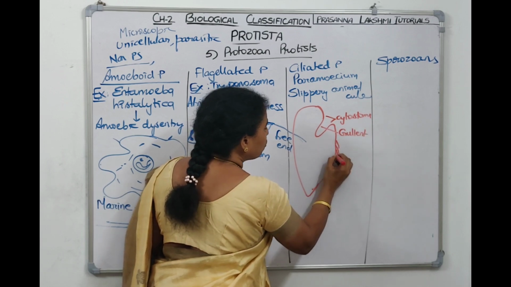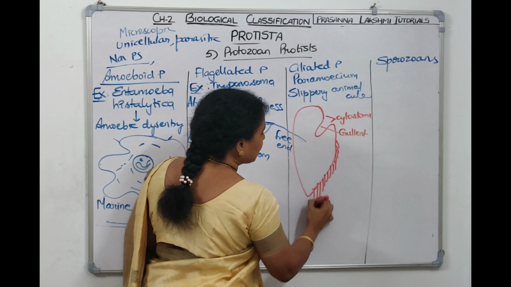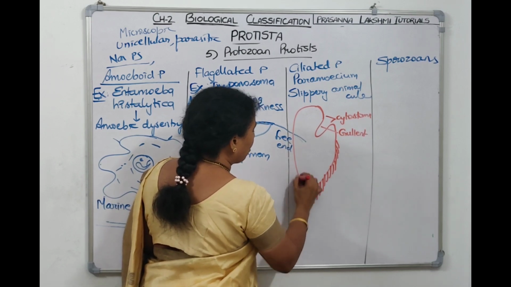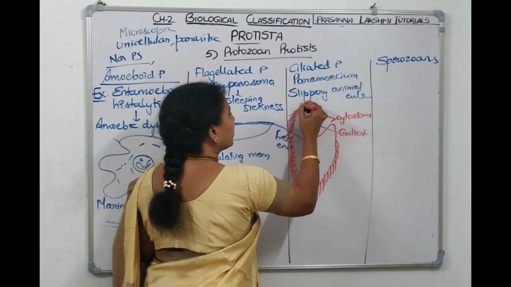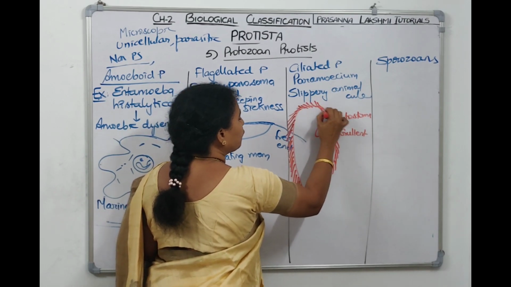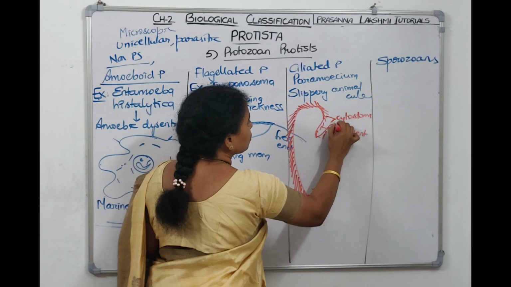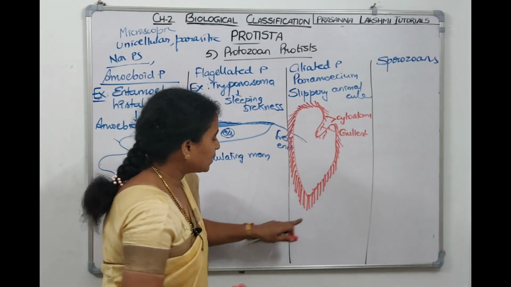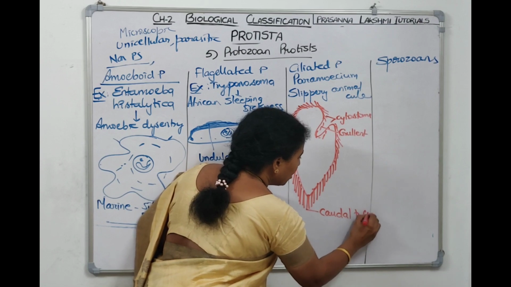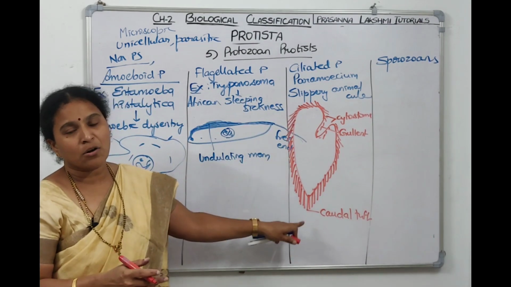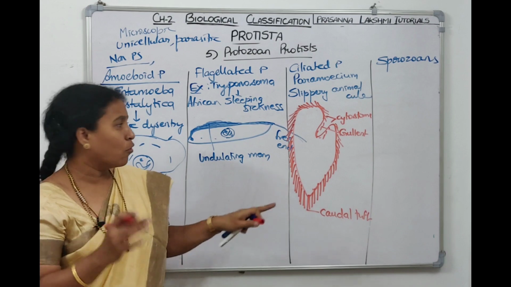The body all throughout it is covered by cilia, whereas the cilia at this end will be very long. At the caudal end, the cilia are very long. The cilia move together in rows. They help in locomotion, and they help in gathering the food also. These cilia are called caudal tuft. Posterior end cilia are very long. They are called caudal tuft. All the cilia will move together like oars.